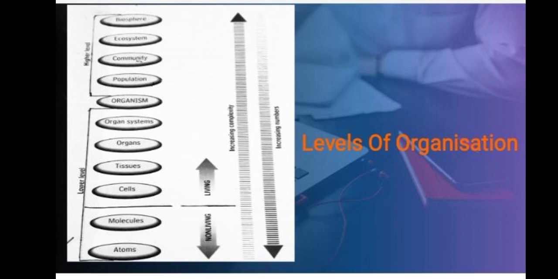Next level is that of organ system. An organ system consists of a group of organs which work together to carry out a specific function. The organ systems collectively form an organism.